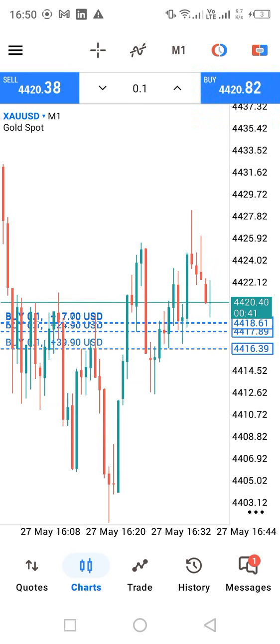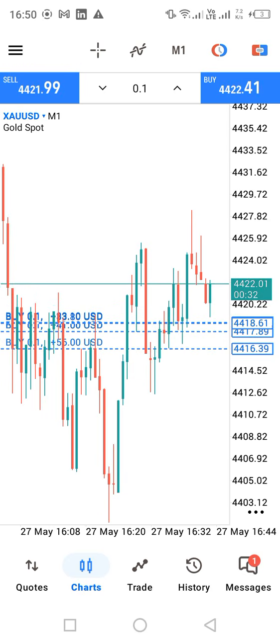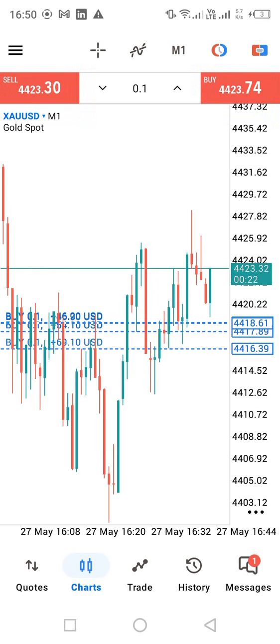Why are you selling? And we went back to the fair value gap. It's time. The move should start officially in preparation for 5 p.m.